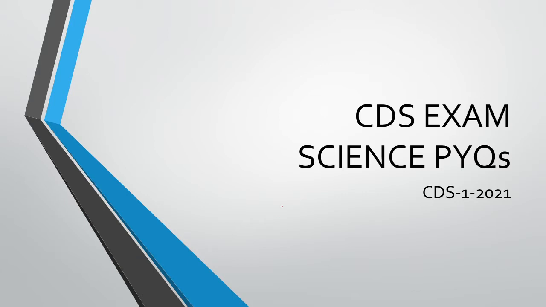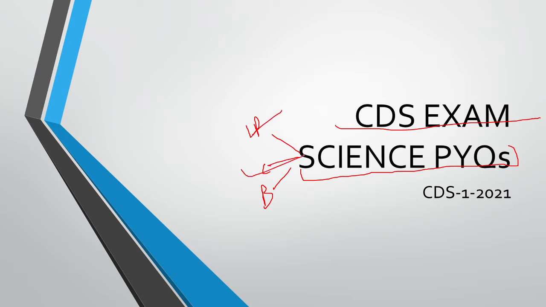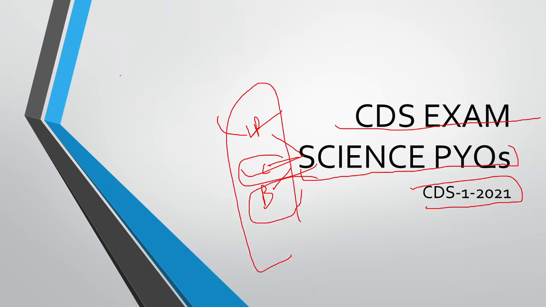So from today onwards we are going to discuss the science previous year question papers for the CDS exam. We will take one paper at a time, and we all know that science has three subjects, that is physics, chemistry and biology. So we will take one subject at a time. First we will discuss physics, CDS 121 physics, then chemistry, then biology. If we discuss all three topics at once, it will create a long video, and we all have a tendency to not watch such long videos. We give up in the middle.